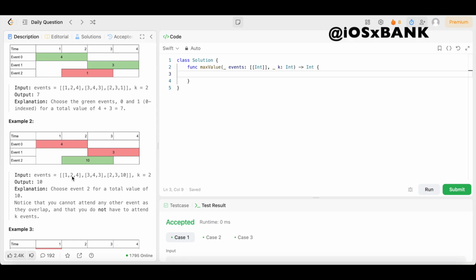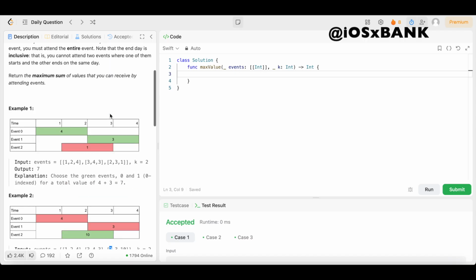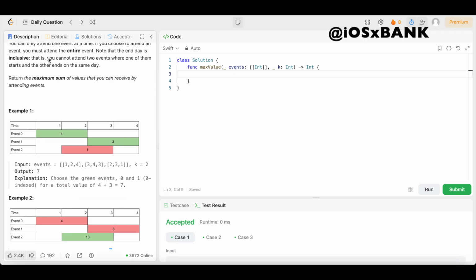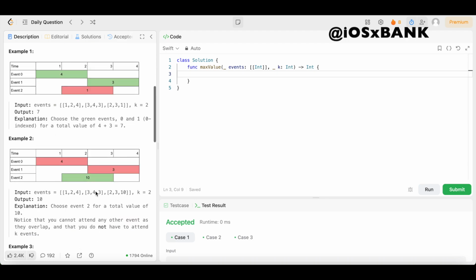Now, we can't attend any other events because of the overlap, right? So since this starts on day 2, and this ends on day 2, that's this overlap right here. Boom. This right here is where it overlaps, right? So since this ends on day 2 and this starts on day 2, and it says right here you cannot attend 2 events where one of them starts and the other ends on the same day, that means we can't go to this event and this event because there's an overlap right here.